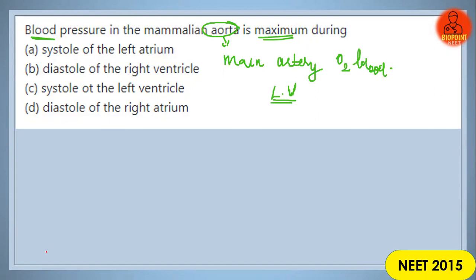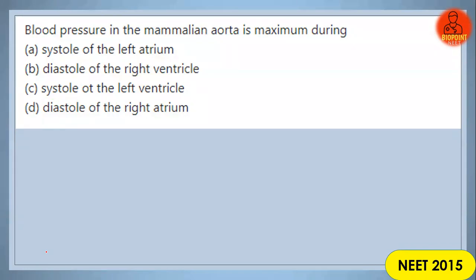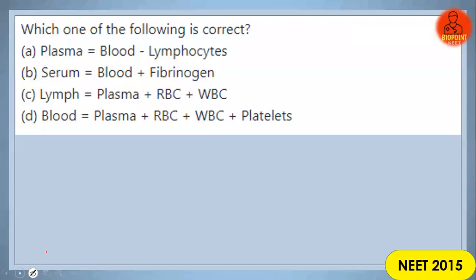So the blood pressure in the mammalian aorta is maximum when the left ventricle pushes out all the blood into the aorta. That is contraction of the left ventricle. And what is the answer? Systole of the left ventricle, that is the contraction phase of the heart. Contraction of the left ventricle leads to the maximum pressure inside the aorta. Clear? Option C is the correct answer. Next question. No explanation is needed. This was an easy question.